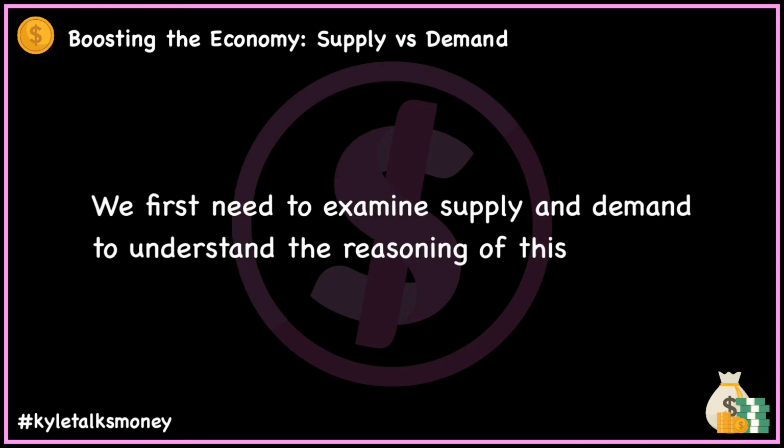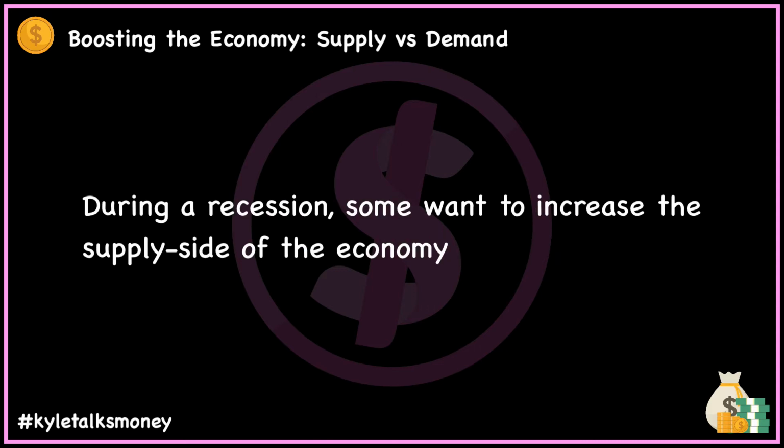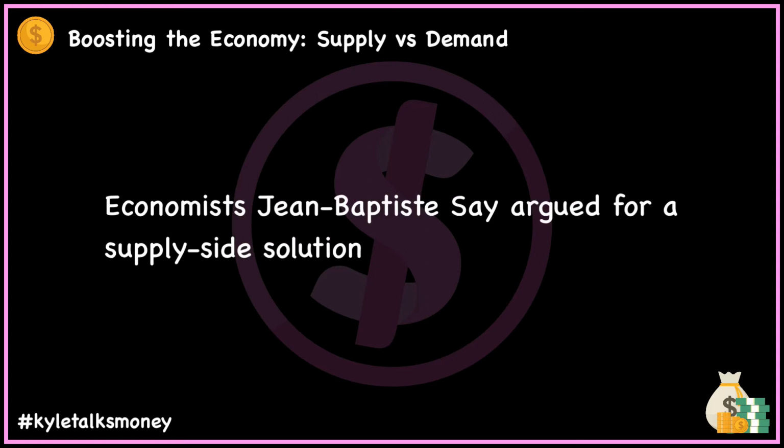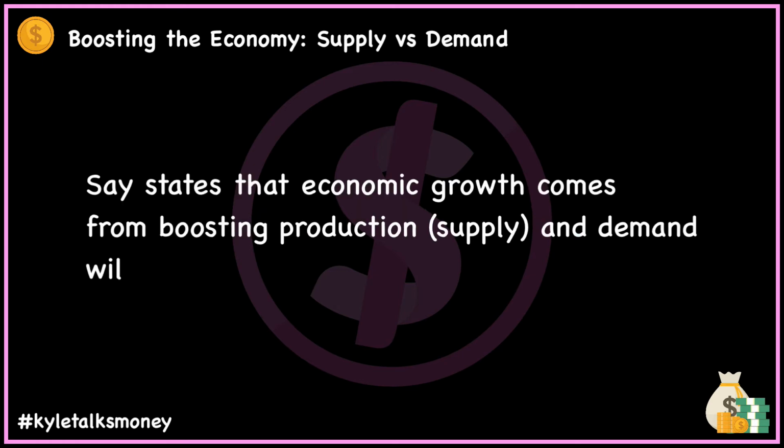To understand the reasoning behind this, let's take a look at the history of the idea and the basic principles of supply and demand. In an economic slump, some say the government should make efforts to increase the supply, output, or production of an economy. Others argue the opposite: lack of consumer demand is the root of the problem, and government should encourage consumer demand. 19th century French economist Jean-Baptiste Say argued the former. Say's law states that the way to economic growth is to boost production, and demand naturally follows.